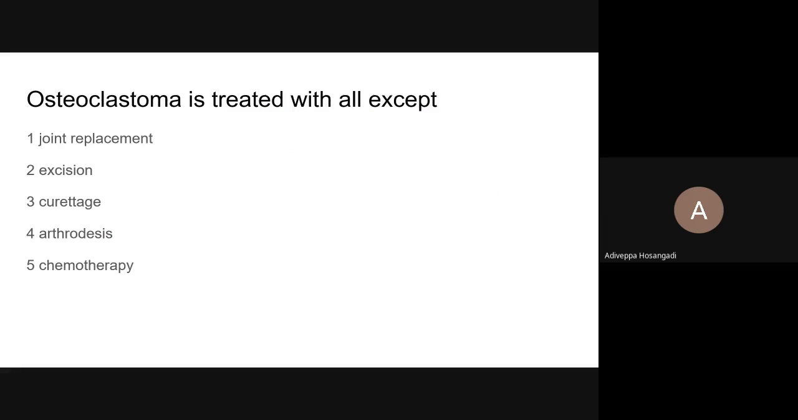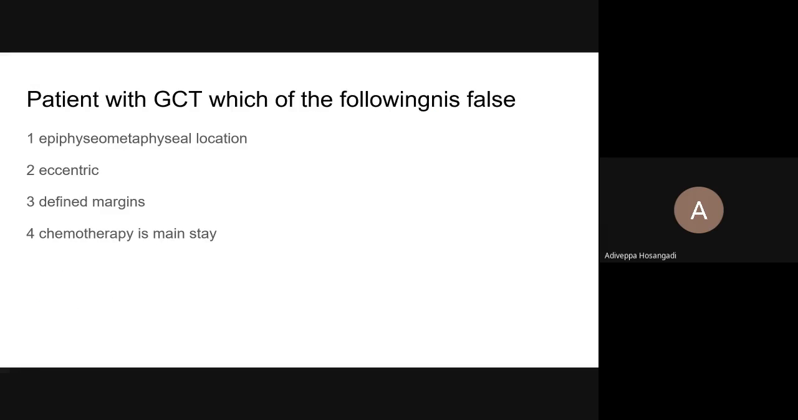So osteoclastoma is treated with all except... I have explained already. Chemotherapy. Very good. Chemotherapy has no role. Which of the following is false? Chemotherapy is a mainstay.